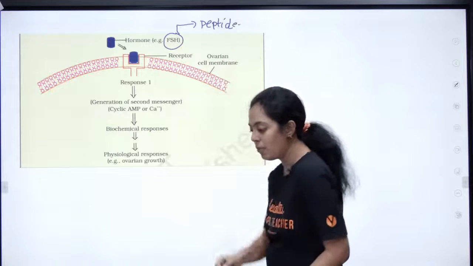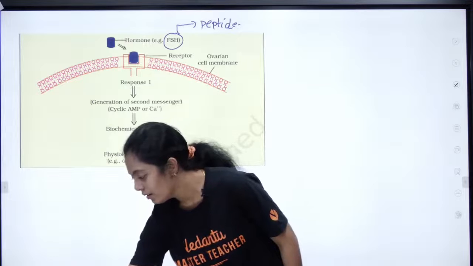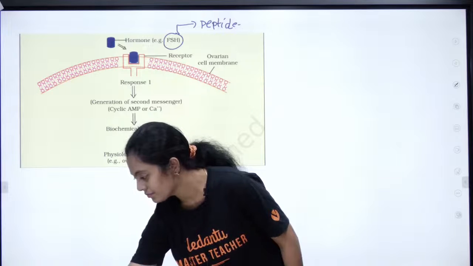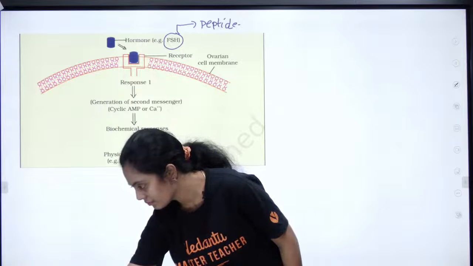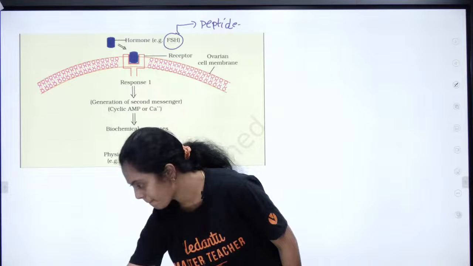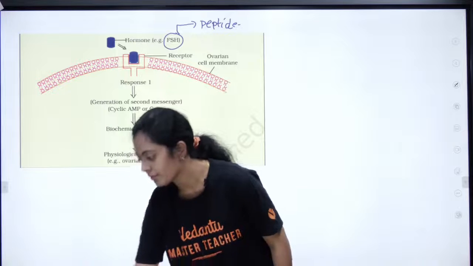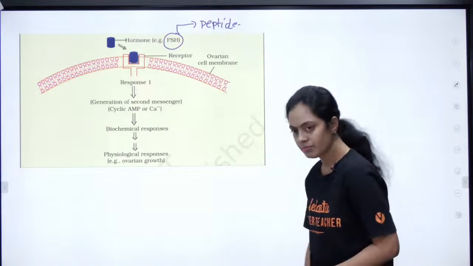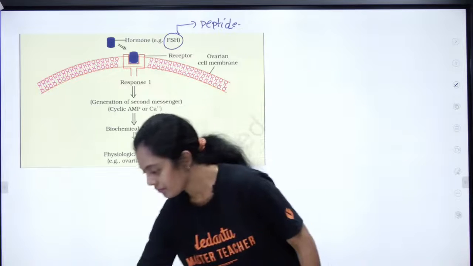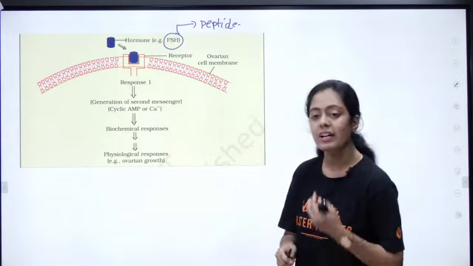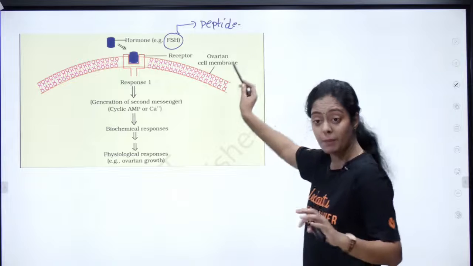So it's a very very important peptide hormone. Am I audible, pasangla? Can we continue? This is a very important peptide hormone.